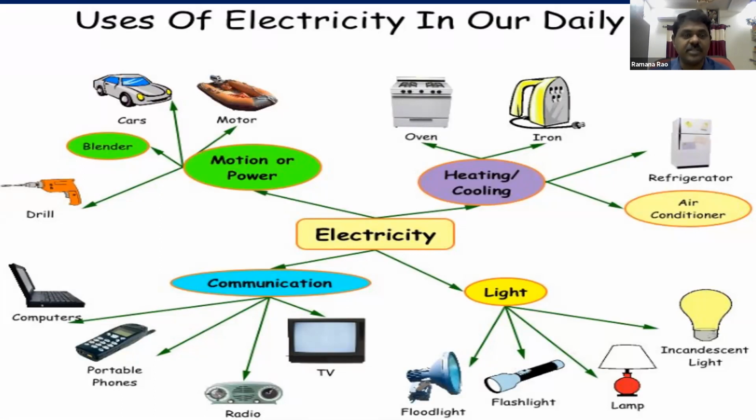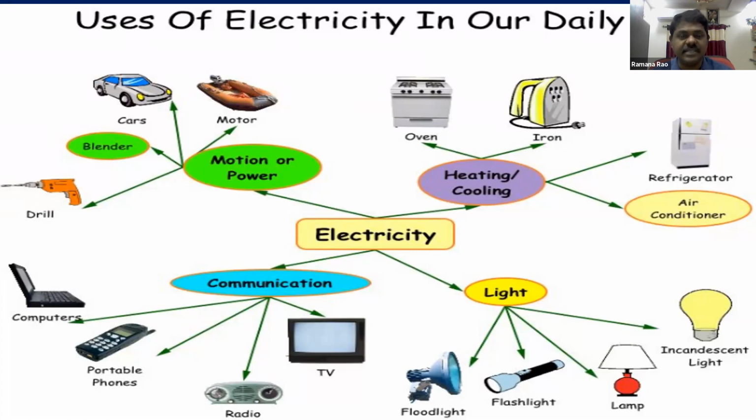In our household power supplies, we use alternating currents. So you know the sources of electrical energy. Power stations are the sources for alternating currents and batteries are the sources for direct current. Incandescent lights, you can see. Many devices use the concept of electricity in our daily life. Electric iron, flashlight, searchlight.